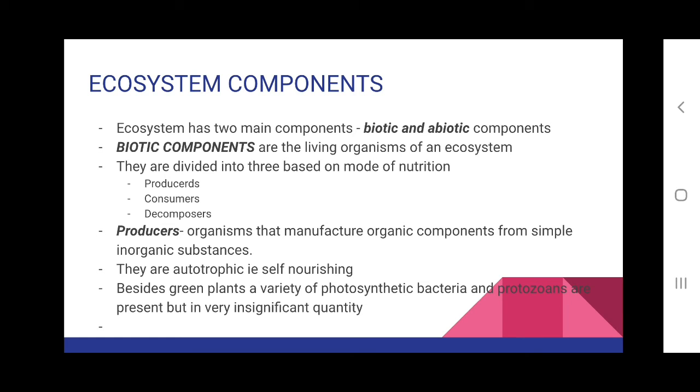So producers are those organisms which can produce their own food. They are called autotrophs, and green plants are the major chunk in producers, and in insignificant quantity photosynthetic bacteria and protozoans also come under producers.